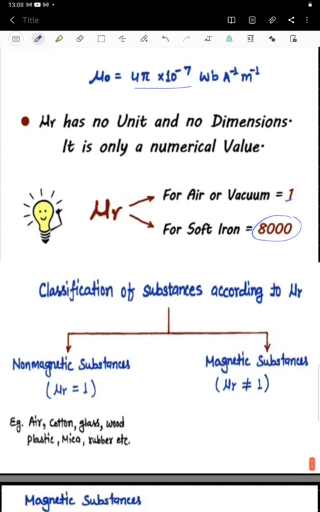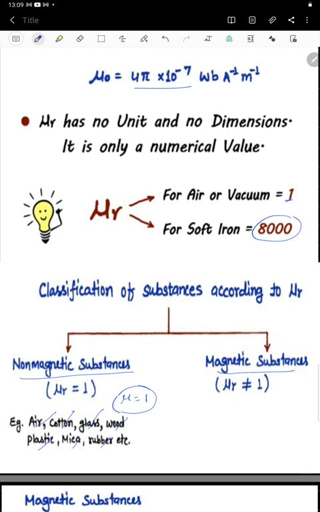And materials are classified in two different ways: non-magnetic substances and magnetic substances. Non-magnetic substances have mu r equal to 1. Those types of materials are called non-magnetic substances, for example air, cotton, glass, wood, plastic, mica, rubber.